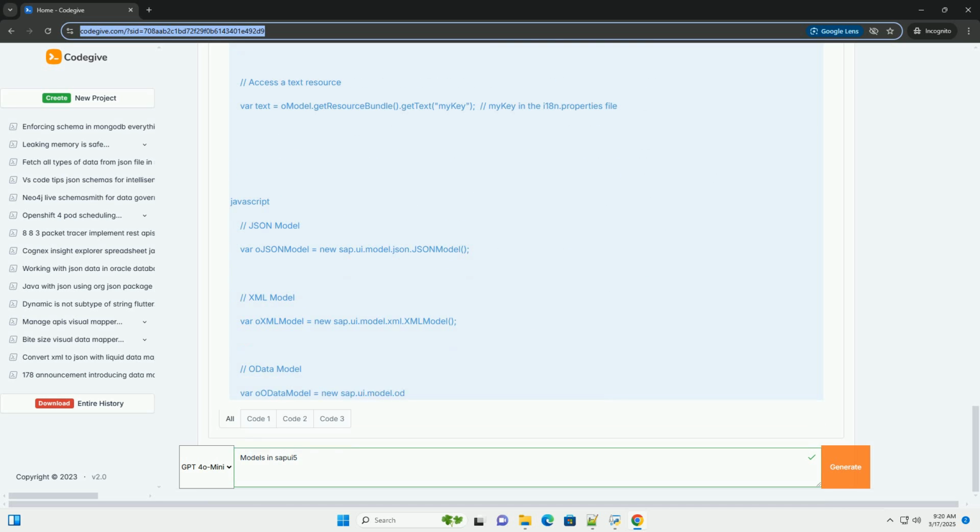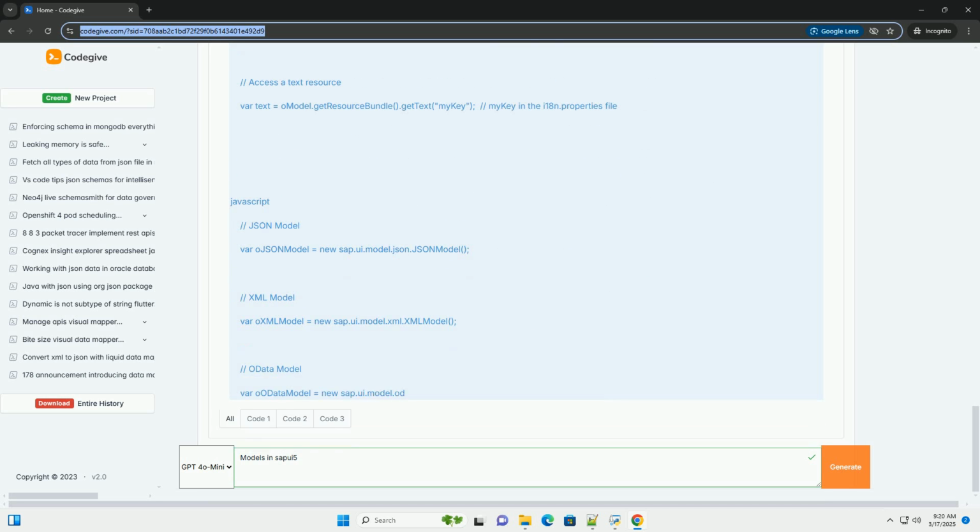2. Model types in SAPUI5. SAPUI5 provides several built-in model types, each suited for different data formats and scenarios. JSON model, sap.ui.model.json.JSONModel. Purpose: represents data in JSON, JavaScript Object Notation, format.